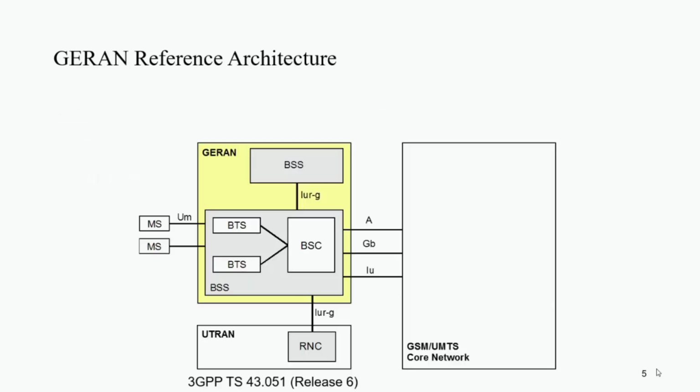You can see in this figure that between the BSC and the core network there are three interfaces. One is the A interface, another is the Gb interface, and the last is the Iu interface. The A interface is for the MSC, the Gb interface is for the GPRS node, and the Iu interface is for third generation networks like UMTS.